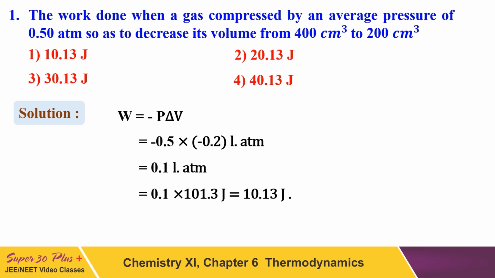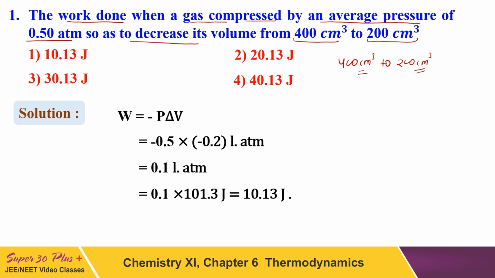The first question in front of you: what is the work done when a gas is compressed by an average pressure of 0.5 atm so as to decrease its volume from 400 ml to 200 ml? Now what you are doing is compressing a gas from 400 centimeter cube to 200 centimeter cube. You are changing the volume of gas from 400 centimeter cube to 200 centimeter cube.